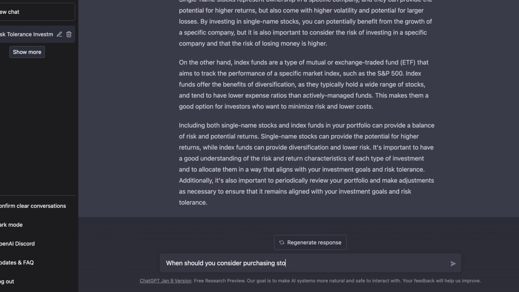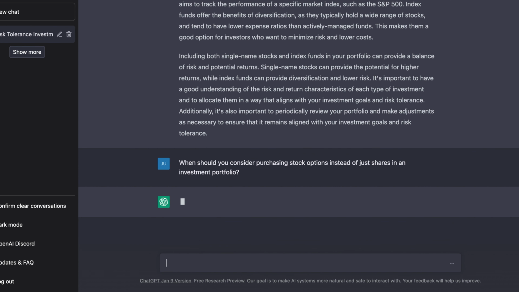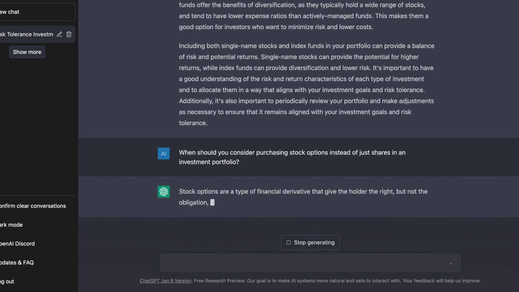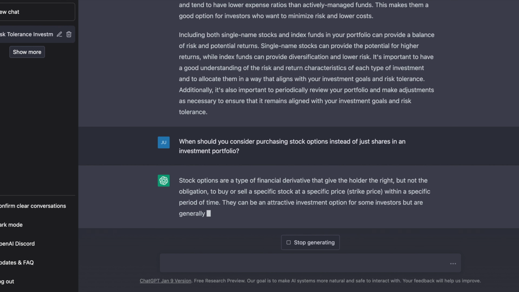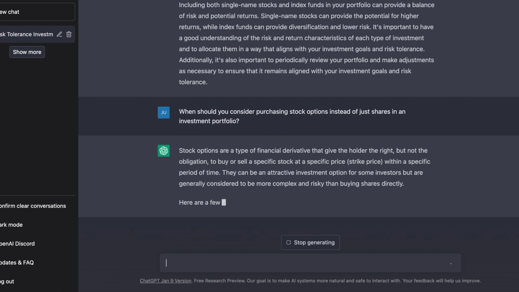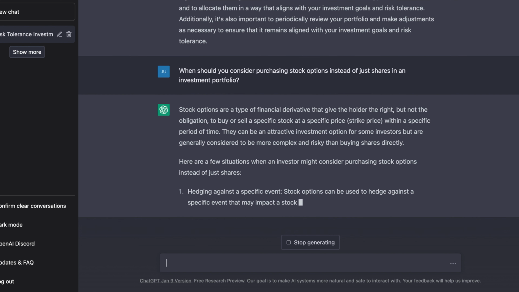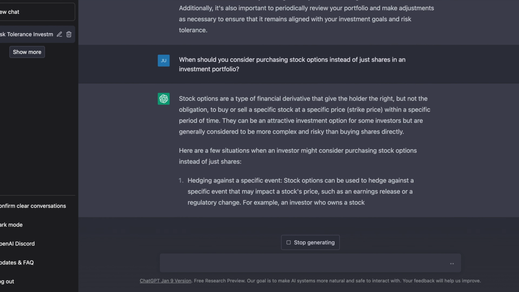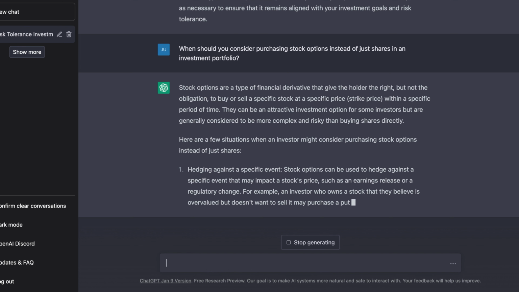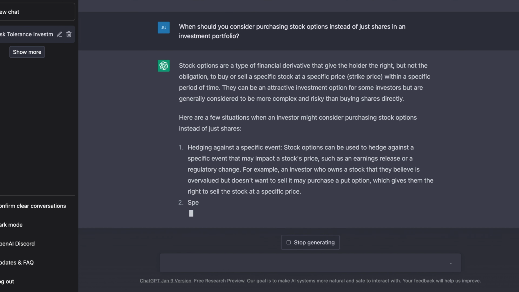On to the next one here. When should we consider purchasing stock options instead of just buying shares? This is one I hear all the time. So what ChatGPT tells us is that stock options are a type of financial derivative, so it kind of explains what options are in a simple way. They can be an attractive investment for some, but it's definitely more risky. Here are just some situations where an investor might consider purchasing stock options instead of a few shares.